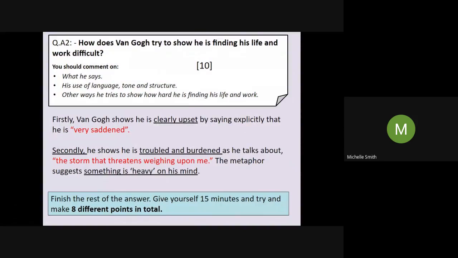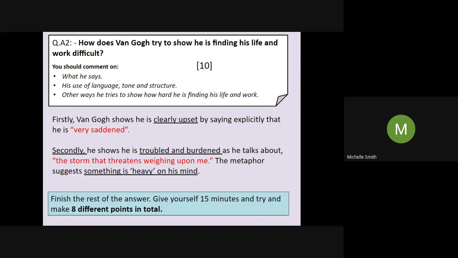So I'm going to start you off with those two examples written in a way we would expect you to write if you were doing this question in an exam. So firstly, Van Gogh shows he is clearly upset by saying explicitly he is very saddened. Nice and simple there. Secondly, he shows he is troubled and burdened as he talks about the storm that threatens weighing upon me. The metaphor suggests something is heavy on his mind. Okay, so that second one, you can see that I've explained that a little bit more, and I have mentioned that it's a metaphor.